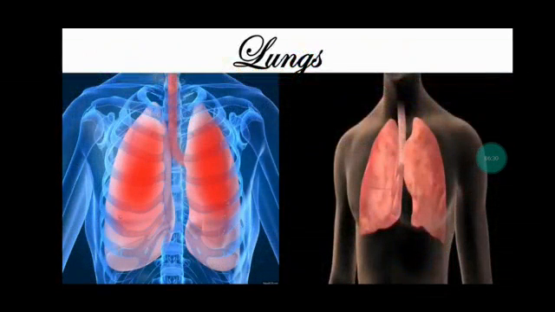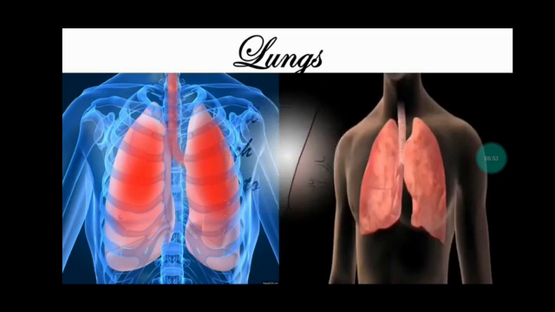Lungs. Lungs are also an internal organ. When we breathe in, we take air in through the nose. The internal organs through which the air is supplied to the body are called lungs. We have 2 lungs. They are situated in the thoracic cavity, one on the right and the other on the left.